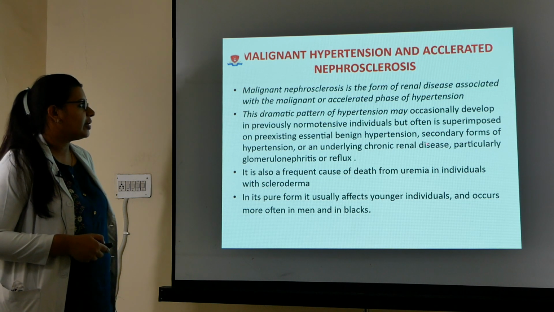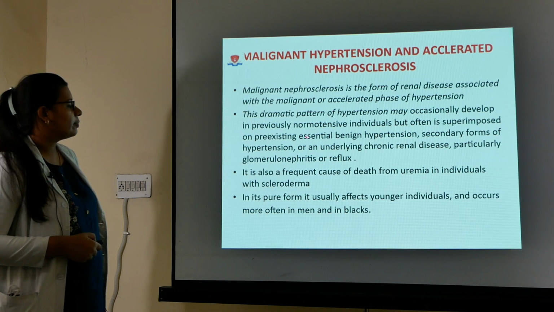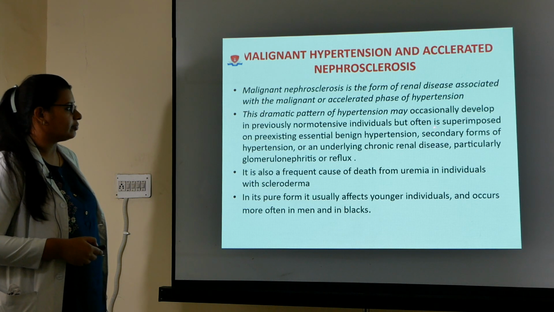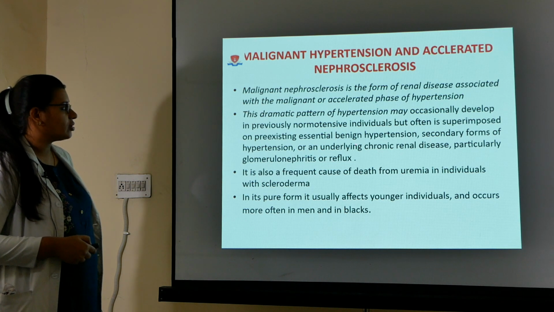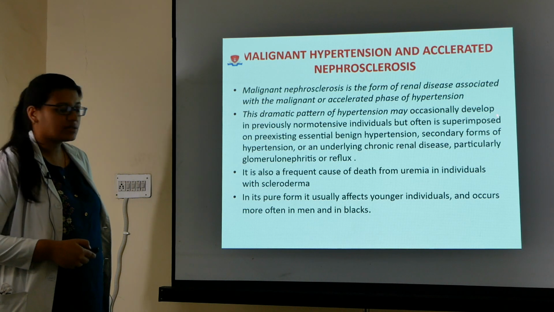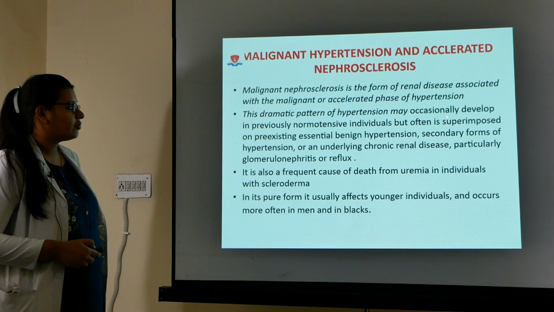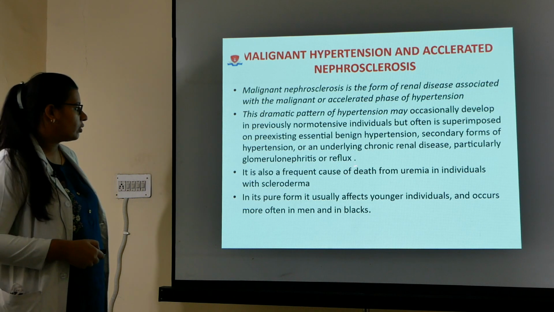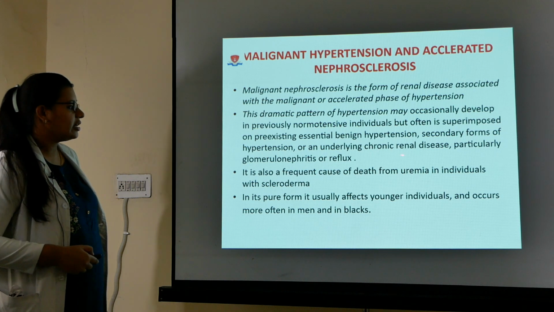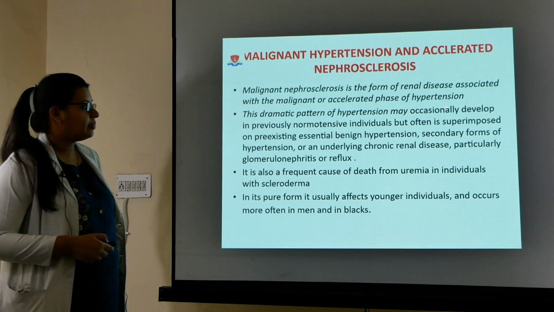This can develop in a previously normotensive individual, but often it is superimposed on pre-existing essential benign hypertension, secondary forms of hypertension or an underlying chronic renal disease, particularly reflux nephropathy or glomerulonephritis. It is a frequent cause of death from uremia in individuals with scleroderma, and it is typically seen in younger individuals and occurs more commonly in men and blacks.